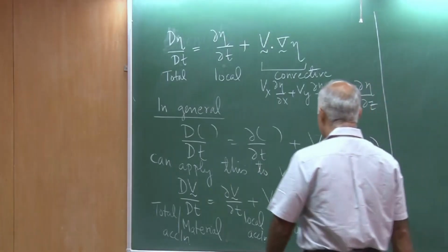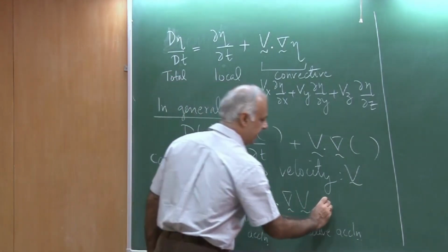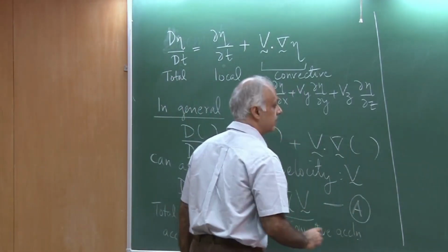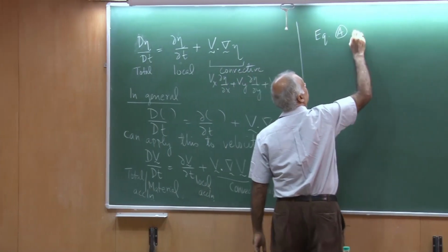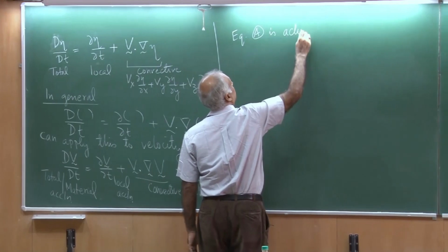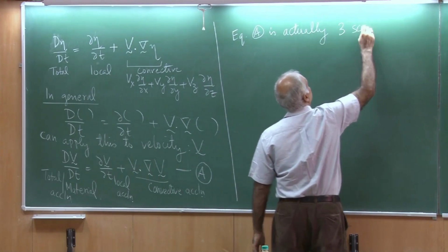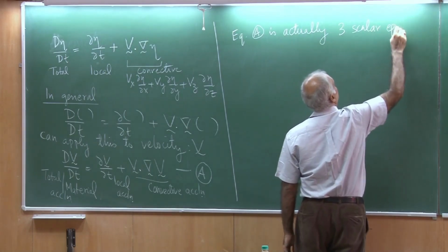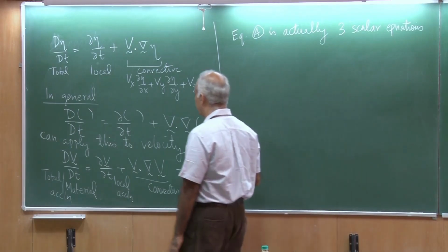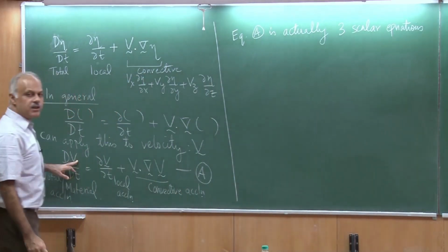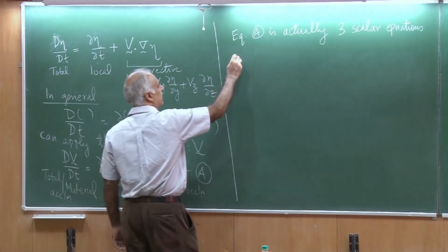Maybe I should also expand this equation A. So equation A is actually 3 scalar equations. So I can apply this to the x component of velocity, to the y component of velocity, and to the z. So, let me expand it for you.